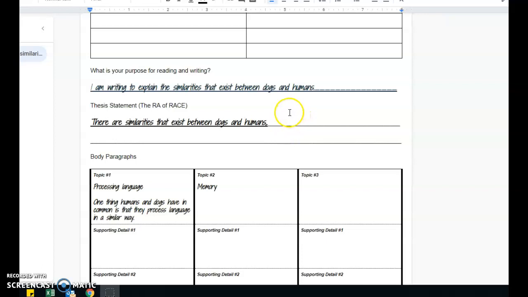So what we want to do is first we want to reference where we are getting this information from. That's something you want to include in your thesis. But we also want to address some of the similarities that we're going to be talking about, like processing language and memory. So we've got to include all of this into our thesis to make it super strong and make our reader aware of what they're going to be reading about. Not just the similarities, but just vaguely address what it is we'll be discussing, and also give credit to the people who gave us this information.